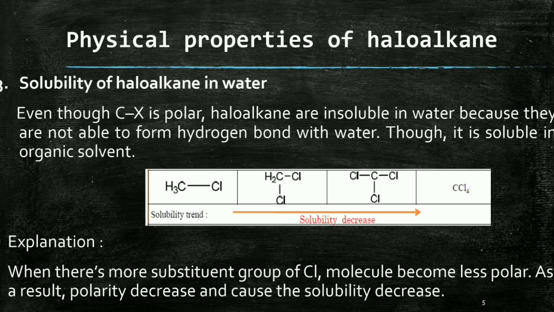When there are more chlorine atoms, the molecule becomes less polar. As a result, polarity decreases and causes the decrease in solubility. That is why solubility decreases.